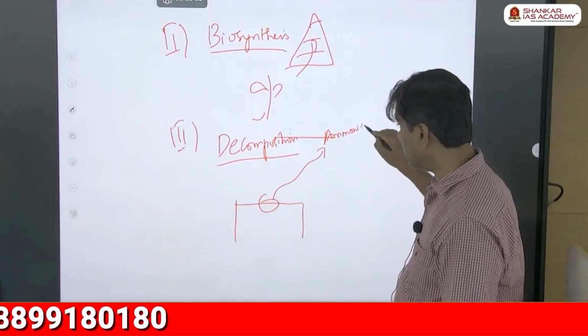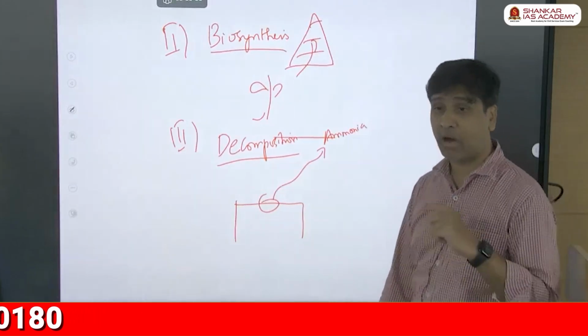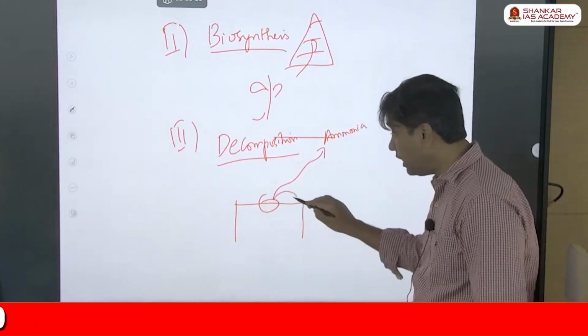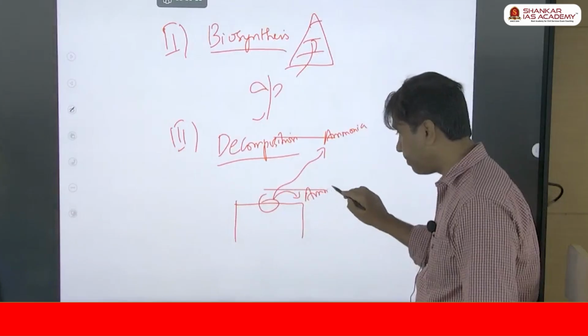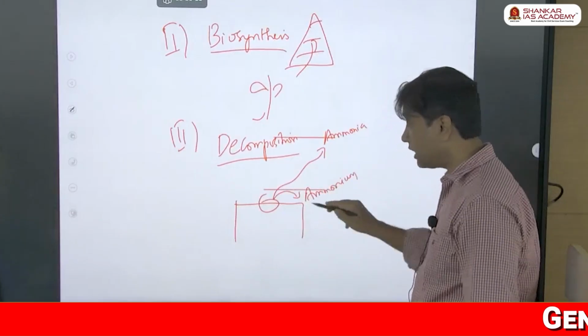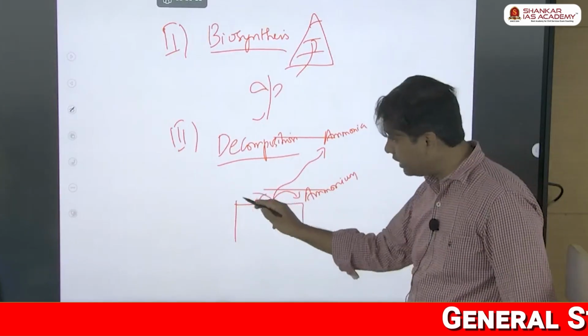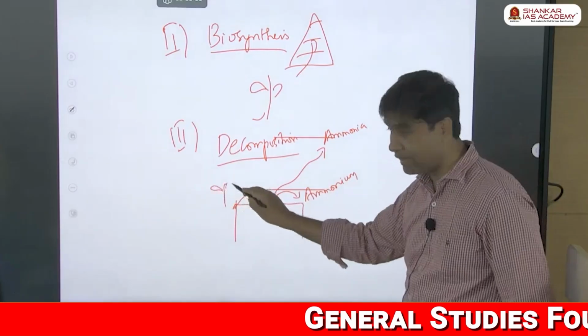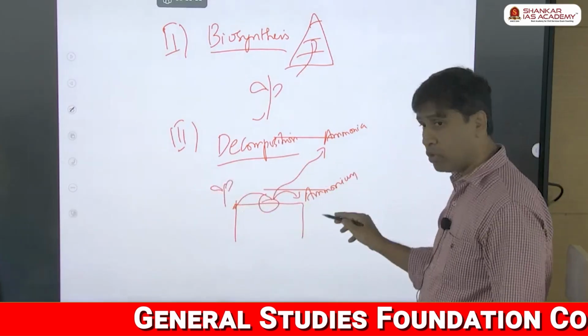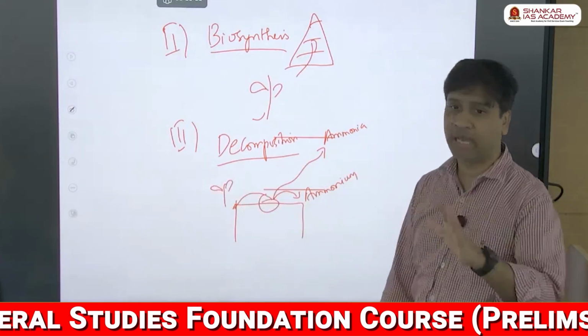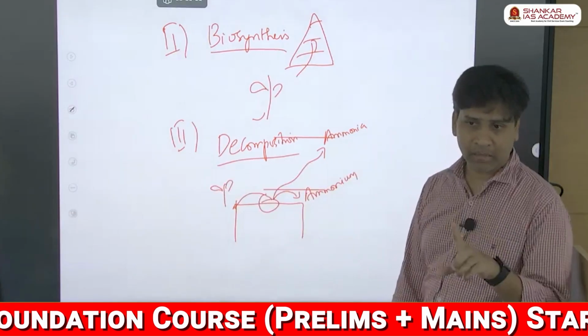Basically, it may come out in two forms, either ammonia or ammonium. When it comes as ammonium, the ammonium may enter into the soil, and again the plant can take it. But if it comes as ammonia, all the ammonia will try to escape to the air. Okay, that is in the decomposition.